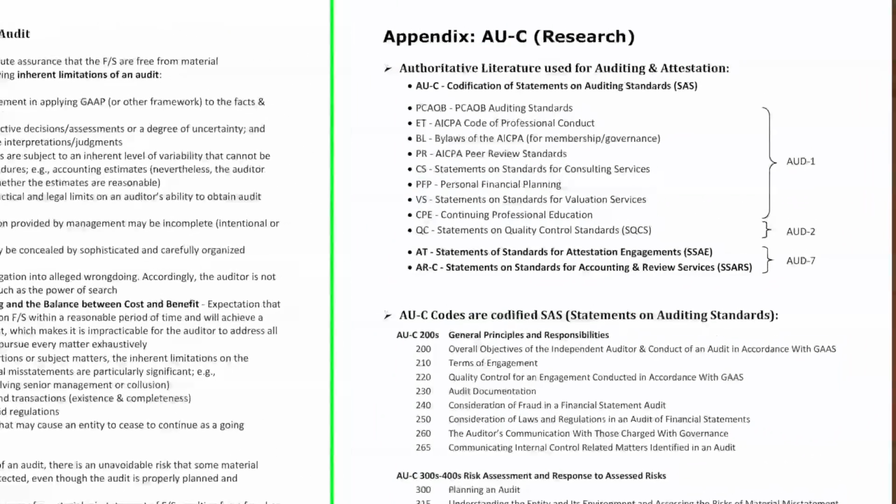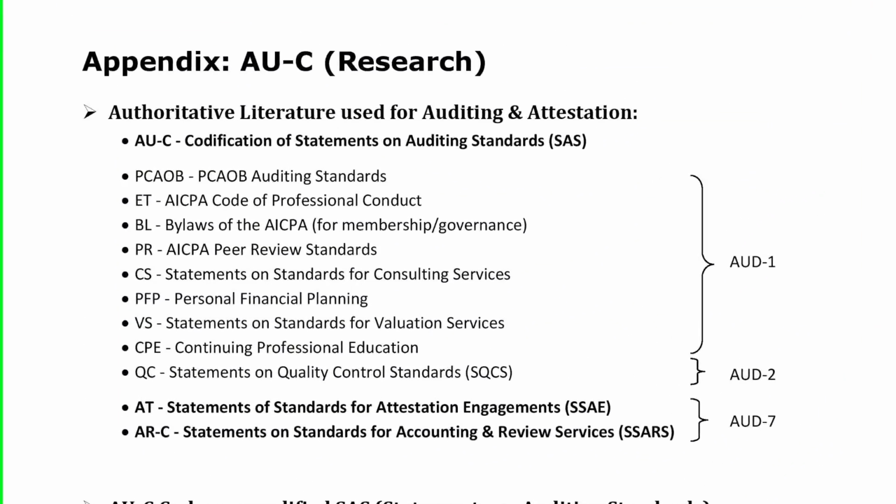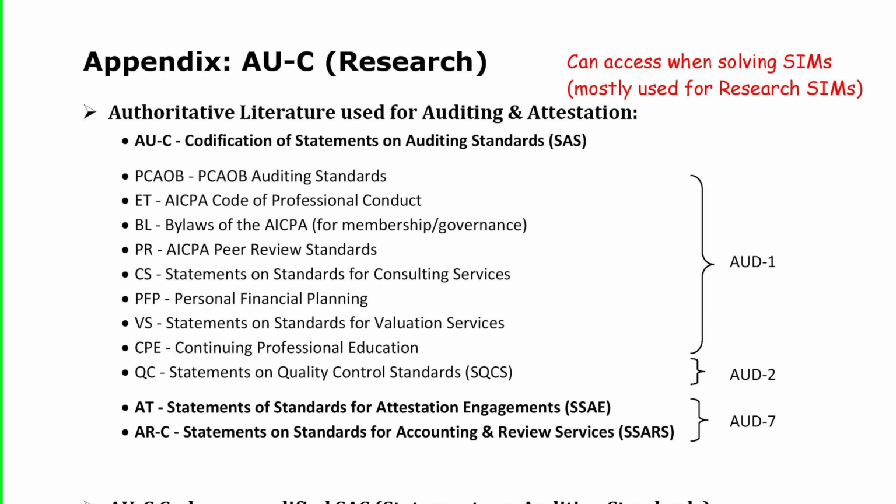Turn a few pages till you get to page 11, where we have authoritative literature on the auditing exams. Now, you can access this authoritative literature when solving simulations. And it's mostly used for research sims.